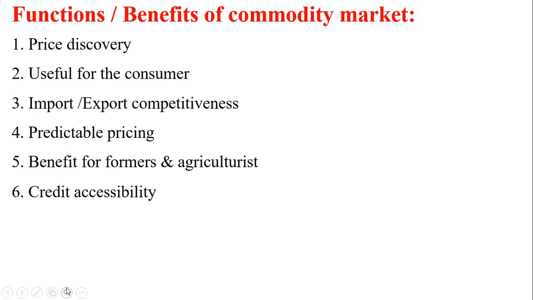Next one, sixth one is credit accessibility. Hedging, which is possible through the future market, would cut down the discount in commodity trading. Then improved product quality. The existence of warehouses for facilitating delivery with grading facilities along with other related benefits provides a very strong reason to upgrade and enhance the quality of the commodity to a grade that is acceptable by the exchange.